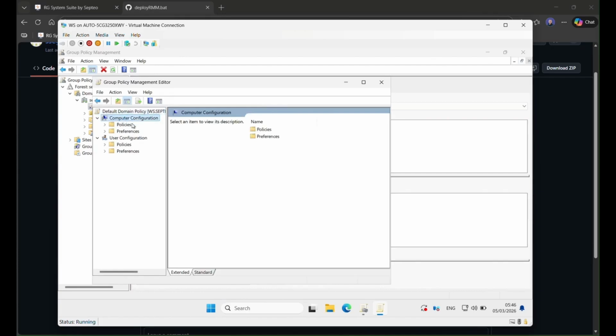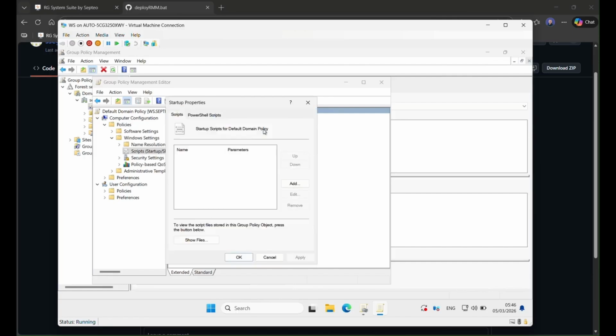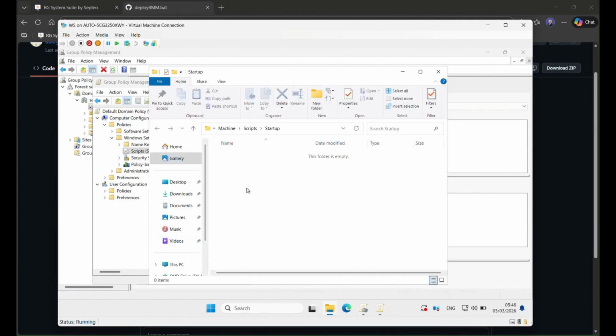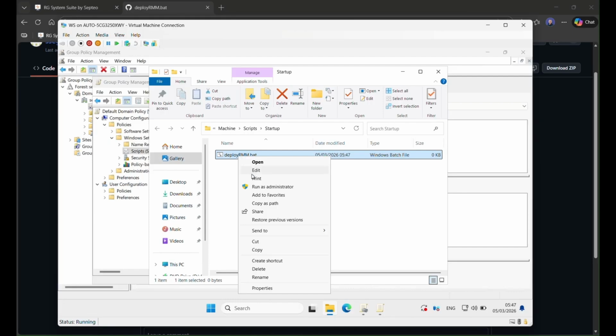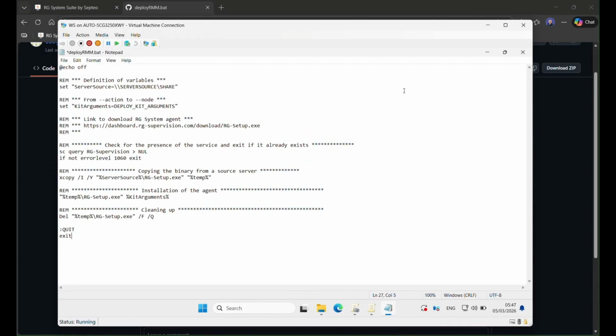Here I will check on computer configuration, policies, Windows settings, and scripts. And we will do a startup script to deploy the RMM agent. So here I can click on Show Files button, and here I will push my scripts. So I just right click here, New, Text Document, and I will call it deploy rmm.bat. Right click on the BAT, edit to open it with a notepad, and I will paste my script.